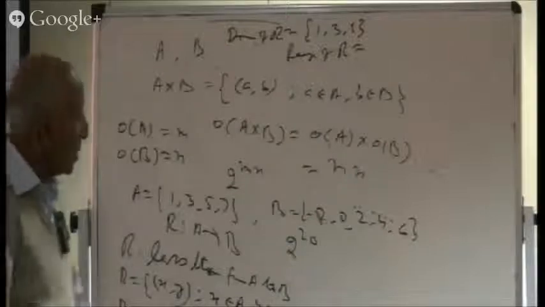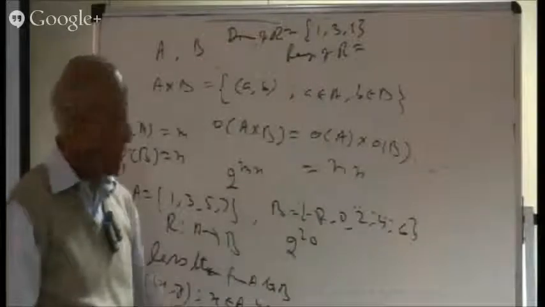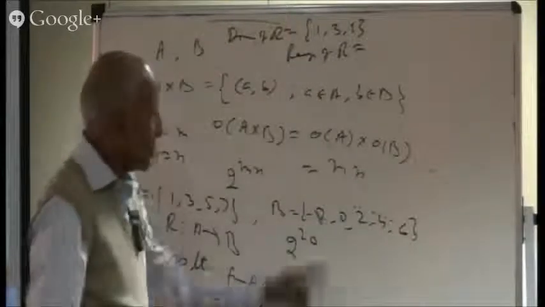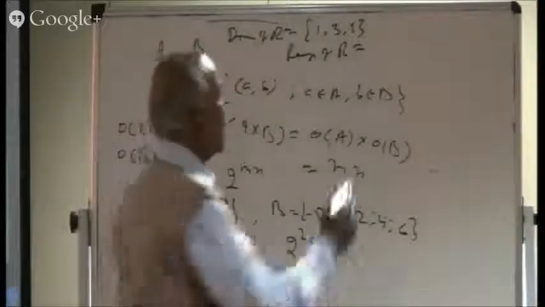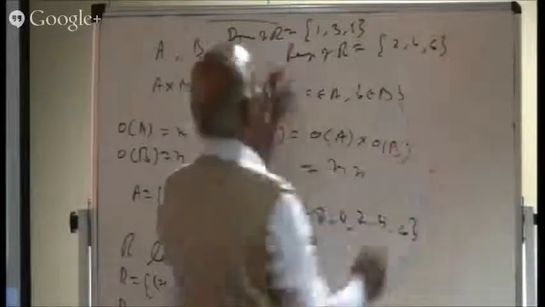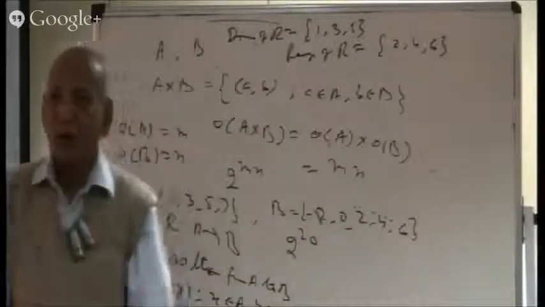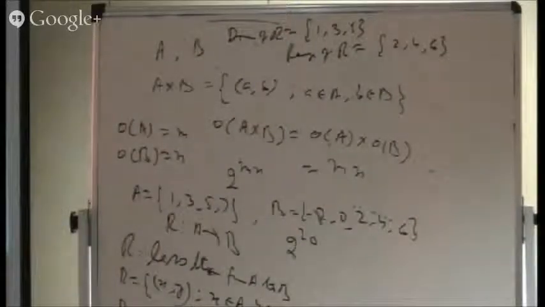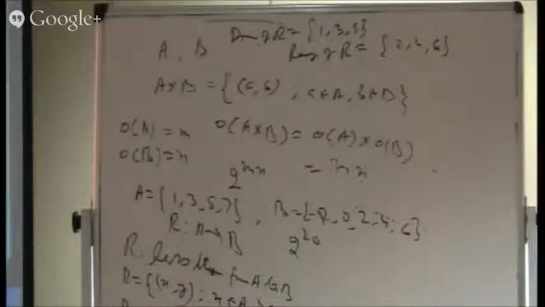So what are the second components? Minus 2 is not visible, 2 is not there. So this 2, 4, and 6, they are coming. So as far as range is concerned, it's 2, 4, 6. That range may not be equal to the whole of codomain. It may be a part of that, may be a proper subset of that. So we have got the idea of domain and range.